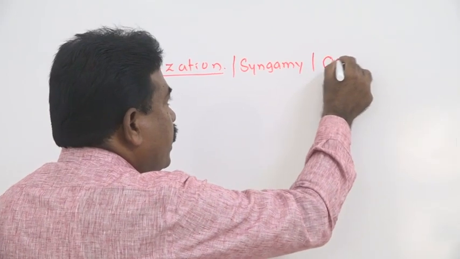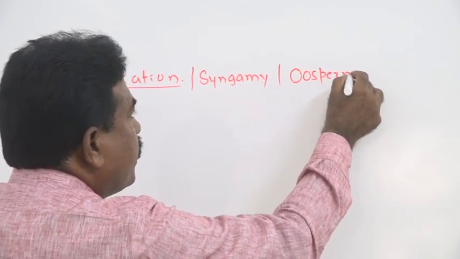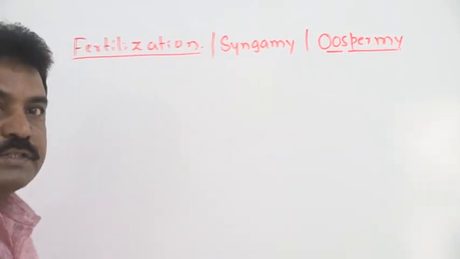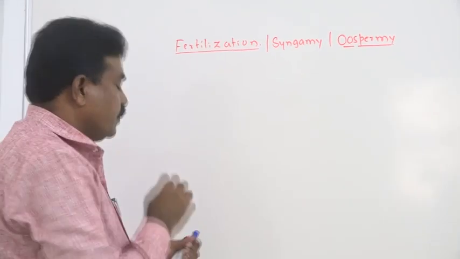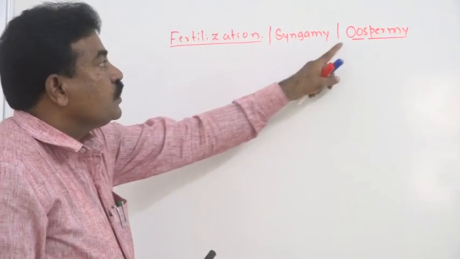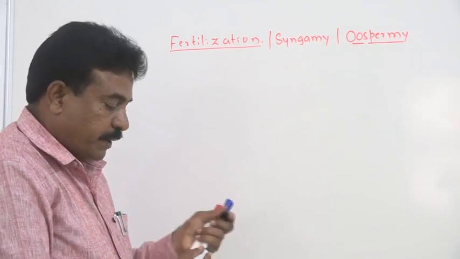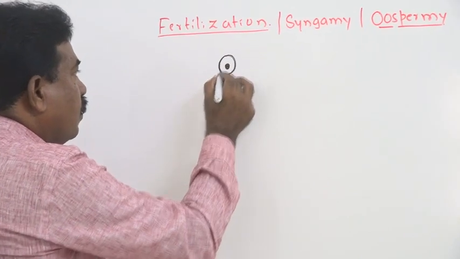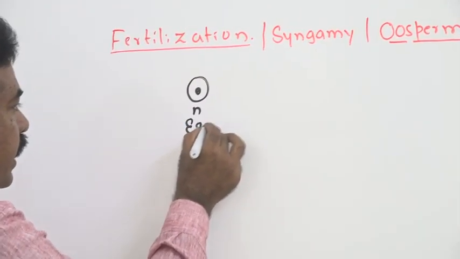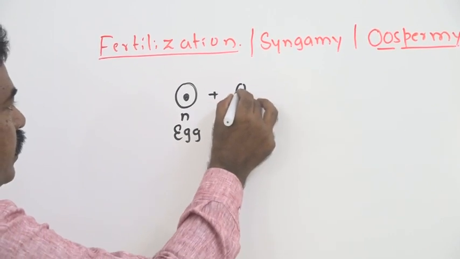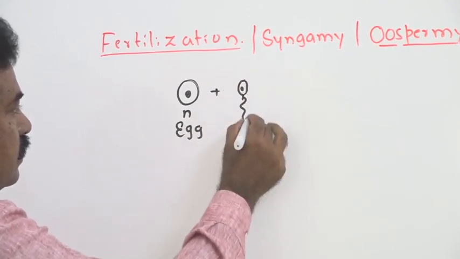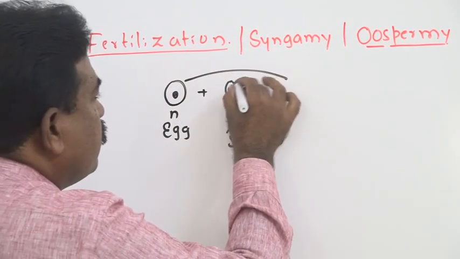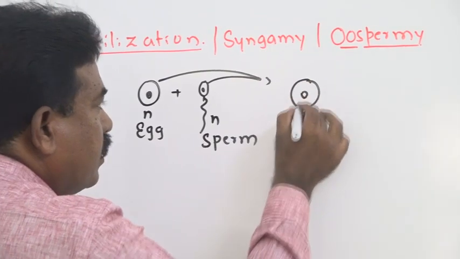We also call it oospermy. Ovum means egg. Egg and sperm unite during this process. Hence, we also call it oospermy. During the fertilization process, what happens? Haploid egg unites with haploid sperm and forms a diploid zygote.